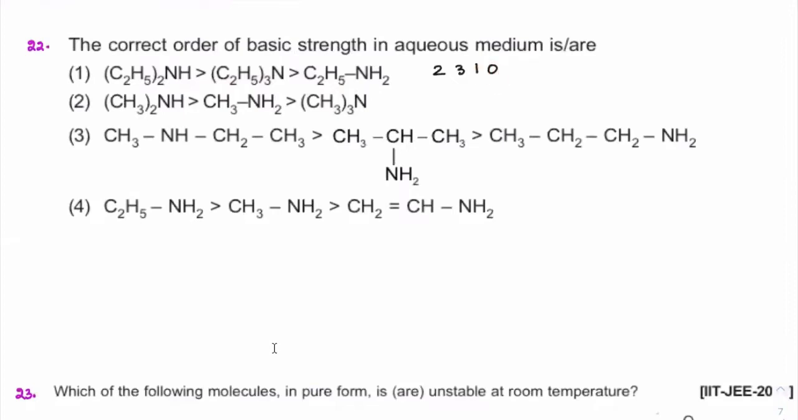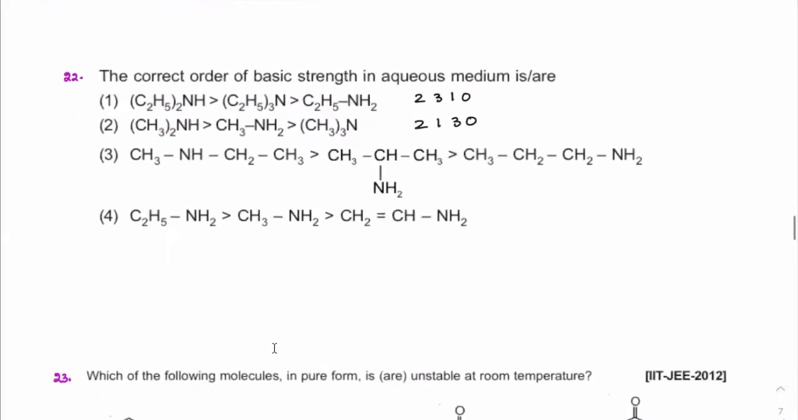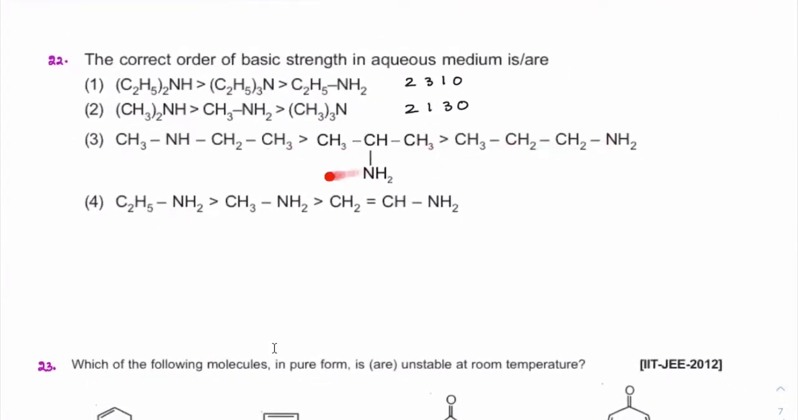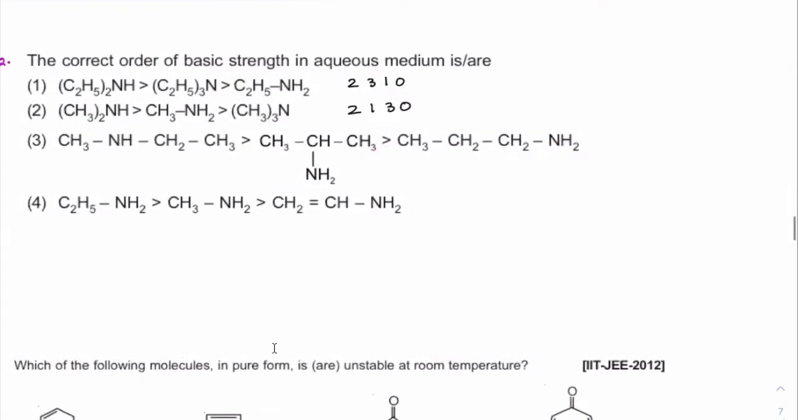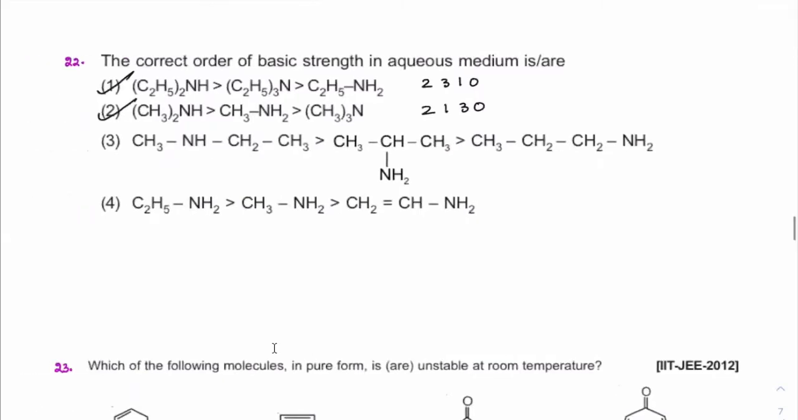So if it is aniline, 2130. Sorry, if it is methyl, it is 2130. Clear? Yeah, correct. So this was experimentally given as well. So you better remember this also. This is also the correct order. Got it? Not there for the JEE syllabus, but in case it is asked, you better remember this also.